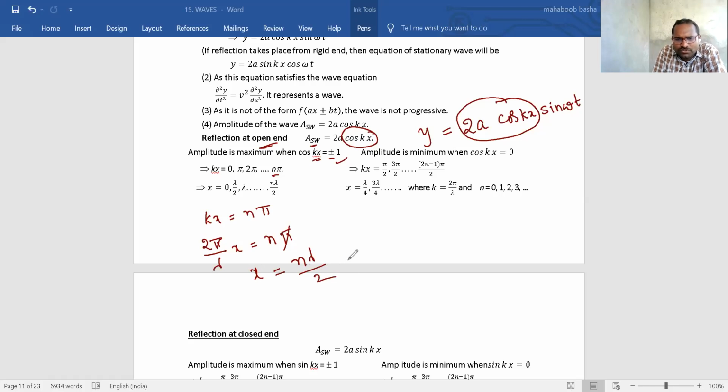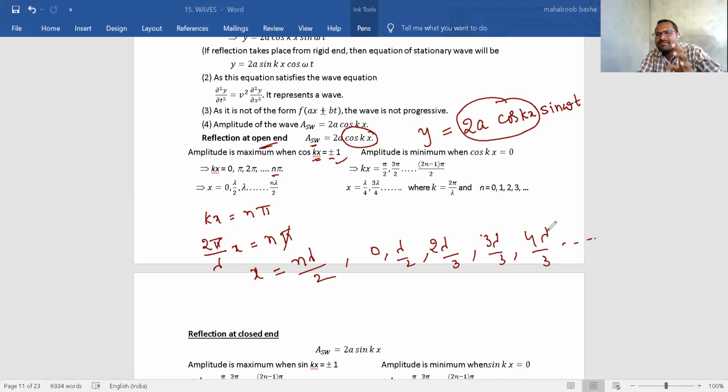Keep n equal to 0, and you will get 0, lambda by 2, 2 lambda by 2, 3 lambda by 2, 4 lambda by 2, like that. Clear? At all these distances, you will get maximum amplitude.